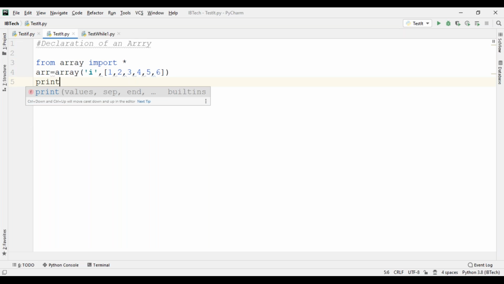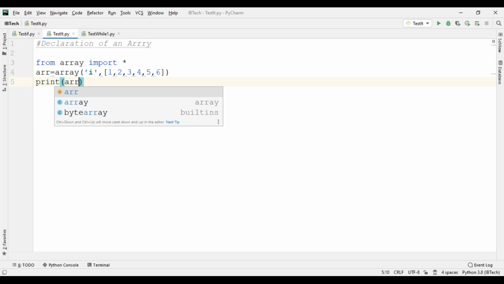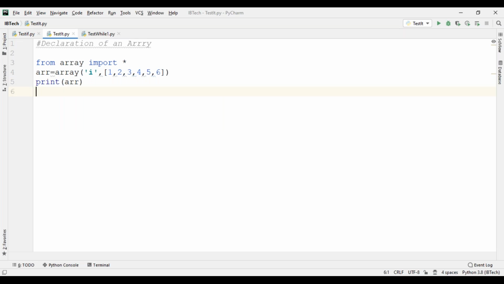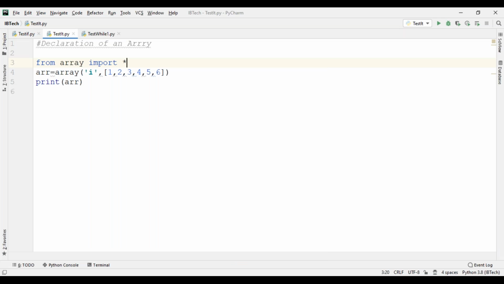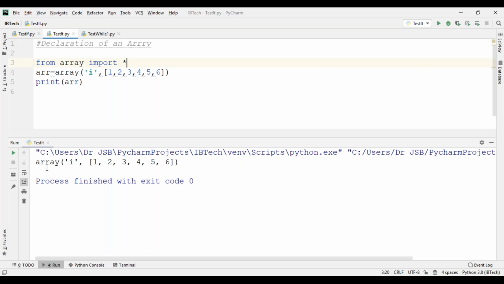Now I want to print an array. Print arr. See now: array('i', [1, 2, 3, 4, 5, 6]). Understood?